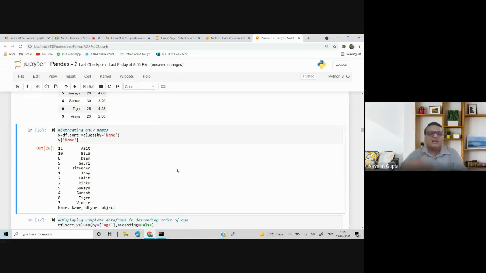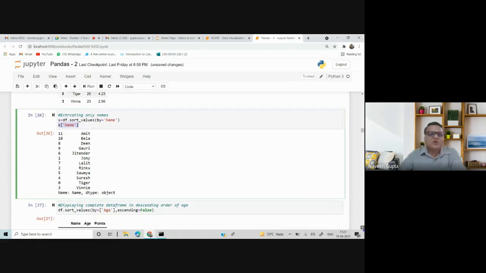As another question, I have asked to display only the name: you sort the data, but display only the name column. So I have sorted the data frame and stored the result in X. X is a data frame, and then I extract only one column, name, and display it. This is a two-line code. A 2 marks question can be given to students: first sort the data and then extract this value.